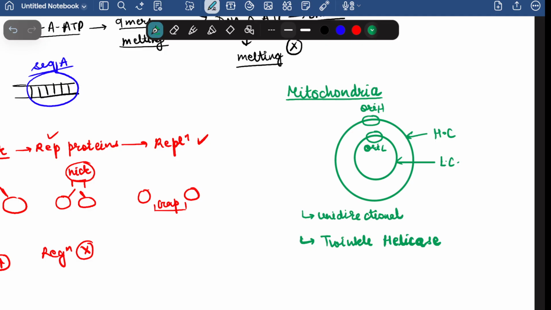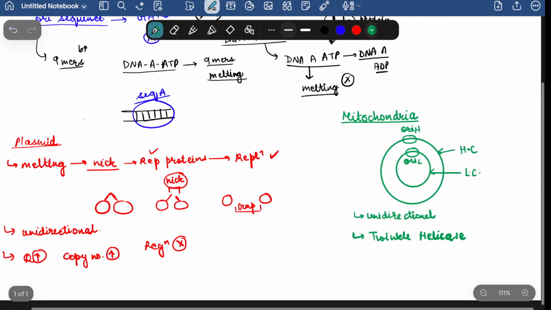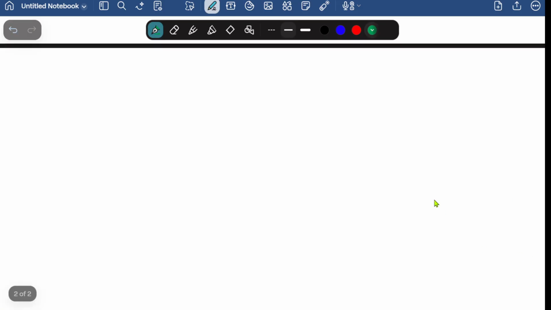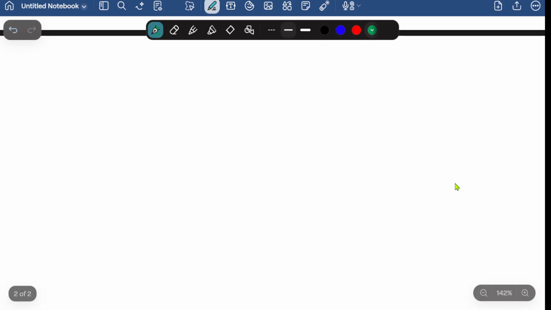So these are some of the important topics which are important to know from the perspective of prokaryotic and eukaryotic replication and to maintain the connecting link between them. Now we should come to the another important part, that is main replication in eukaryotes. Moving on to the eukaryotic replication. See, more or less, the eukaryotic replication and prokaryotic replication have many similarities also. But then there are certain differences, and I'll tell them.